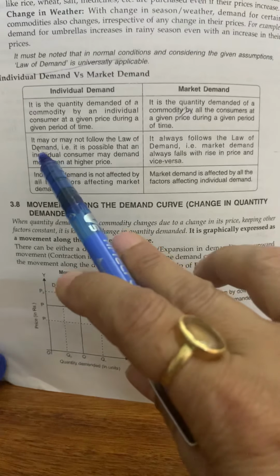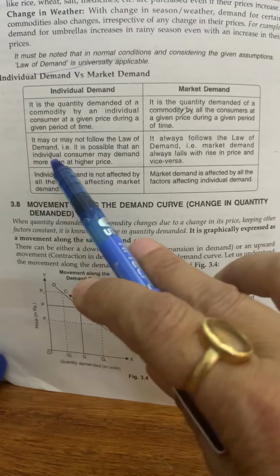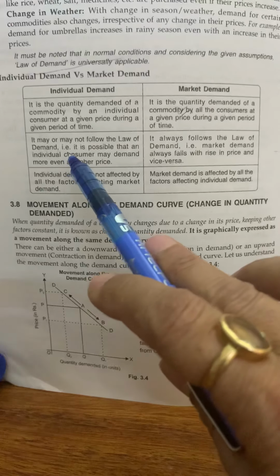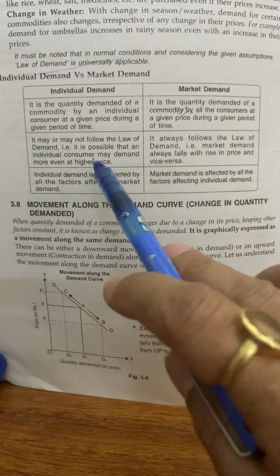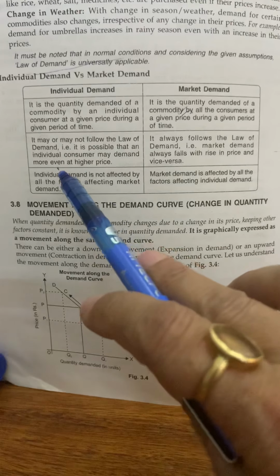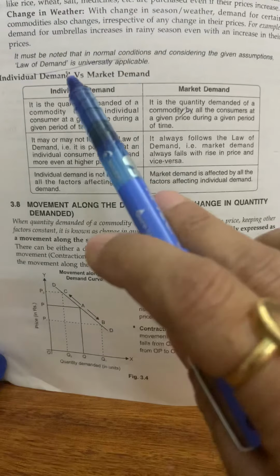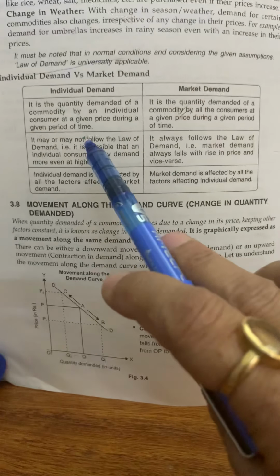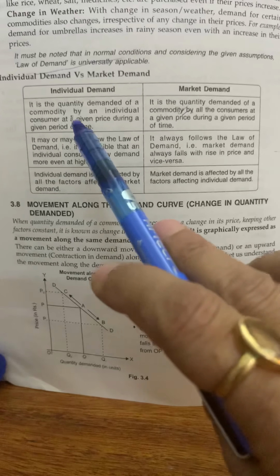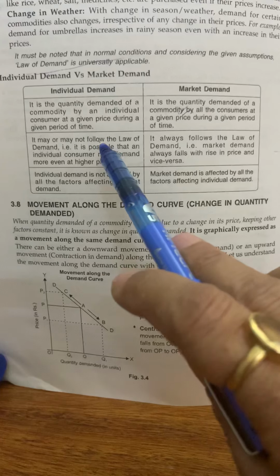Second, it may or may not follow the law of demand. For example, it is possible that an individual consumer may demand more even at a higher price. Generally, the law of demand says that there is an inverse relationship between the price of the commodity and demand of the commodity.